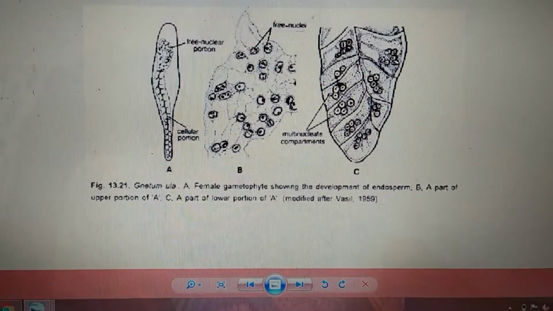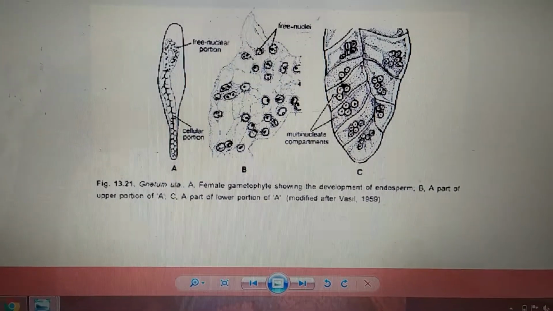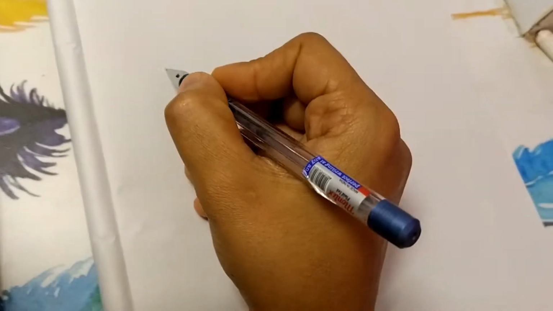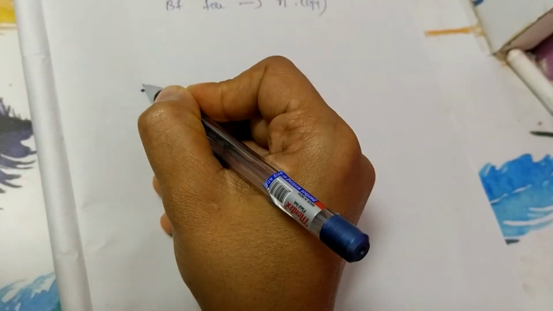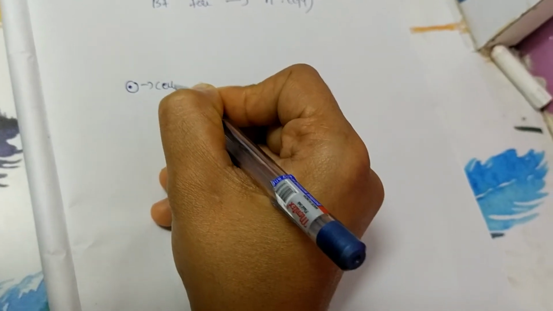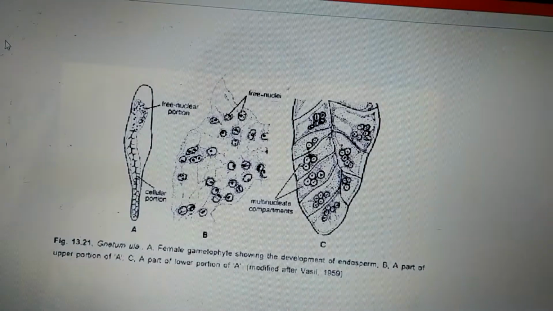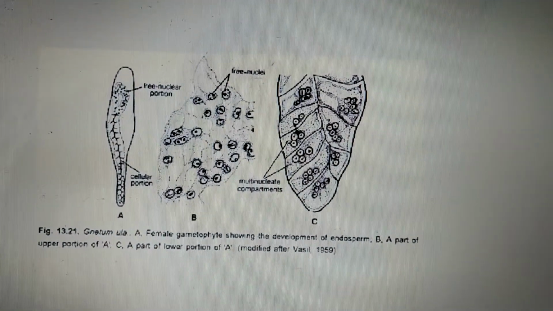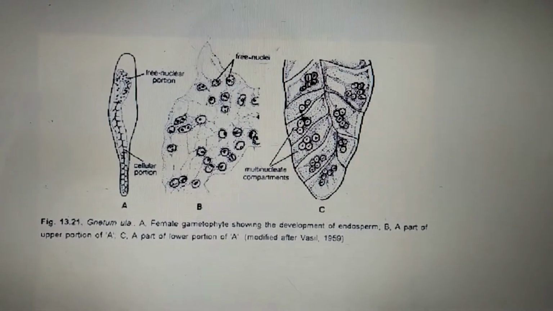That is, in gymnosperm, endosperms are cellular. Cellular in the sense it will be like a nucleus, and surrounding the nucleus we have the formation of the cell wall. So it will be cellular. So in gymnosperm, endosperms are cellular and haploid in nature and are formed before fertilization.